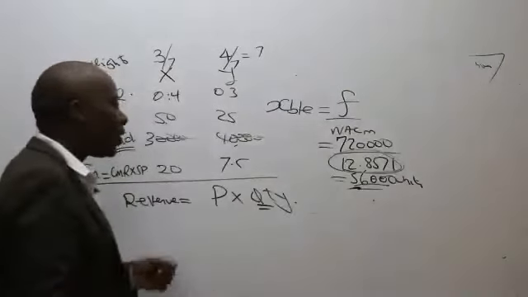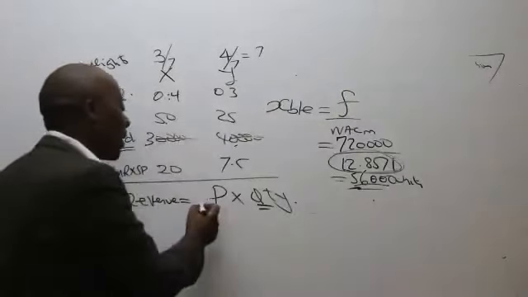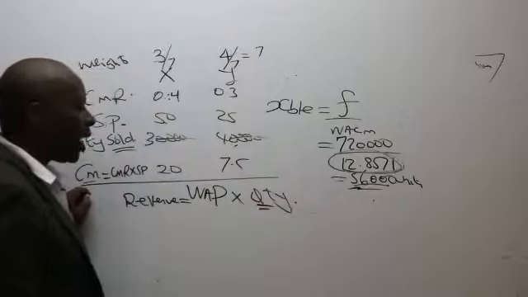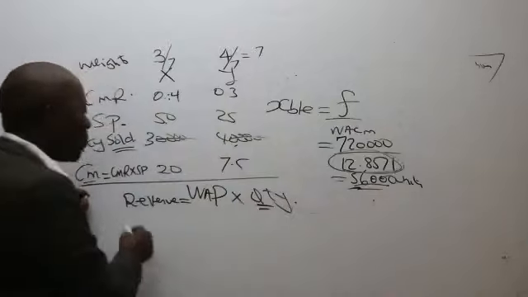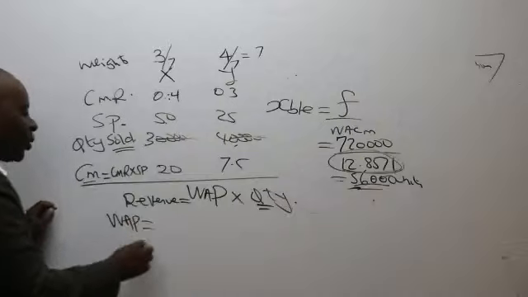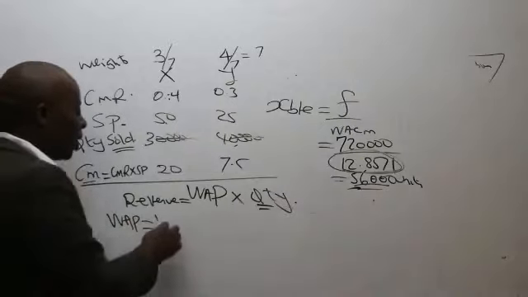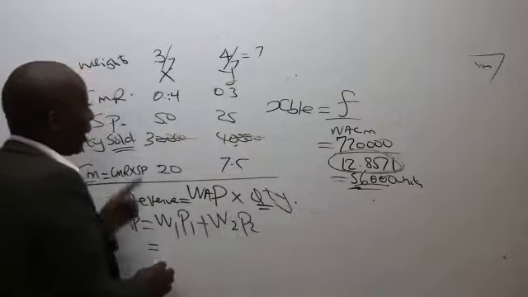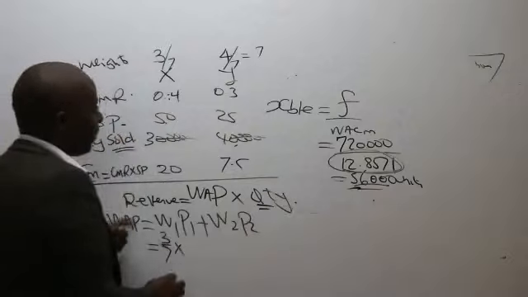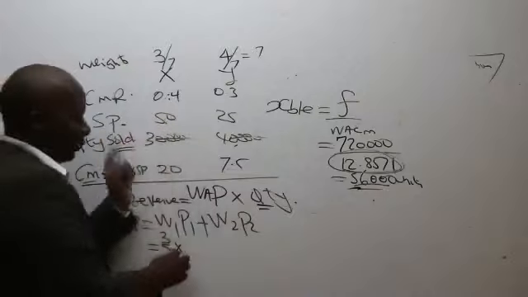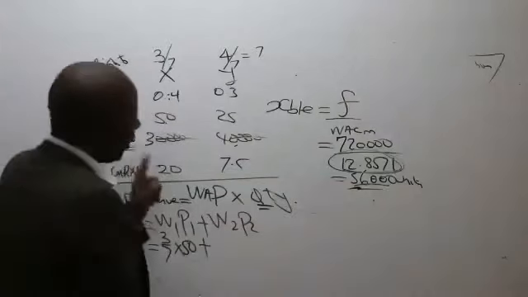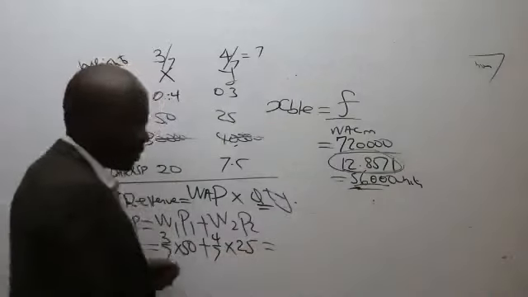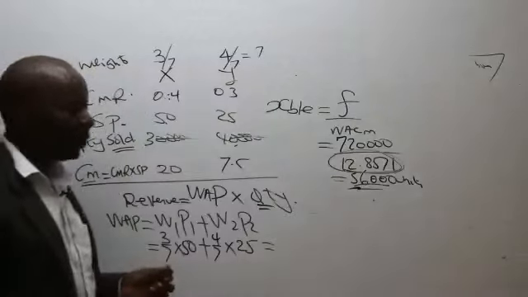It means, ladies and gentlemen, that the price, because there are two of them, must also be a composite. It must be the weighted average price. So how do we get this weighted average price? I'll take weight 1 times price 1, plus weight 2 times price 2. Fortunately, I have the weights. So this is 3/7 times price 1, which I know the selling price is 50, plus 4/7 times price 2, which is 25. Could you kindly give me this answer?